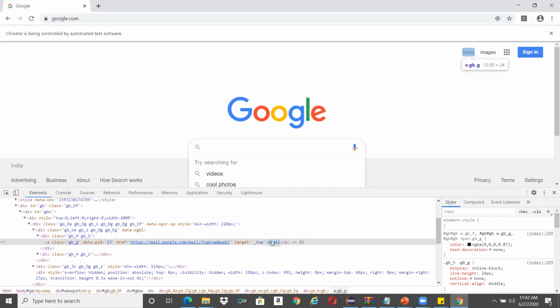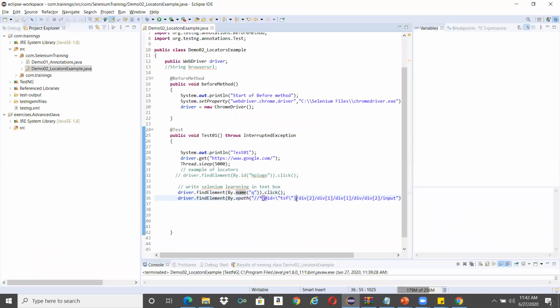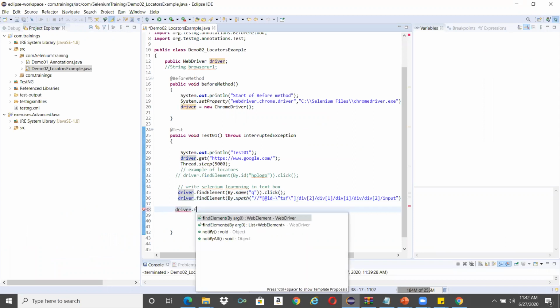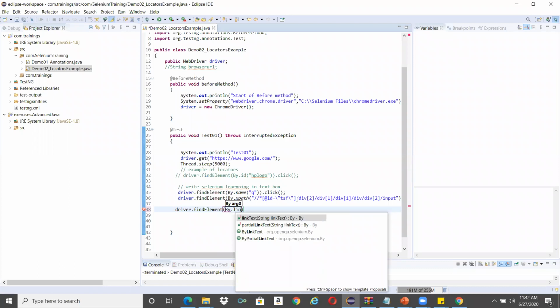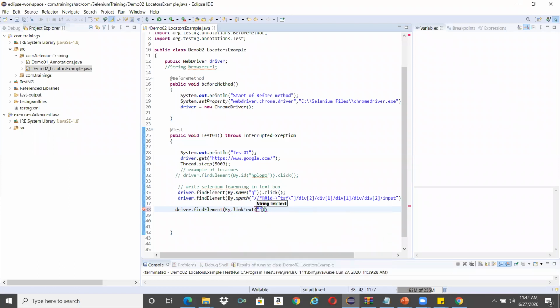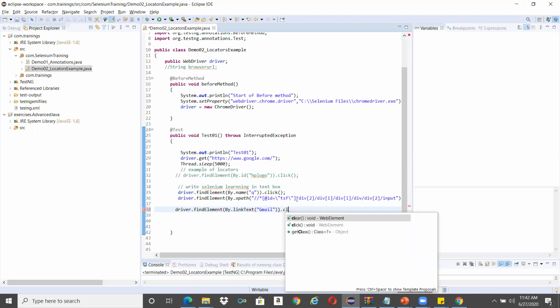Okay, let me show you that. Here you have to write the full text and then click.